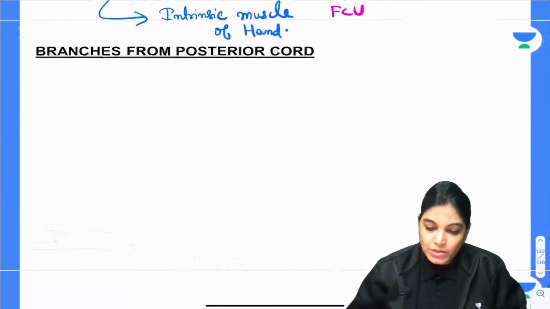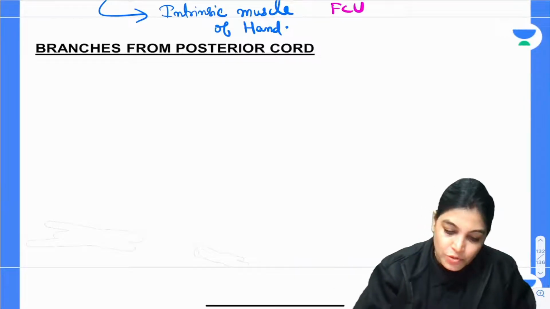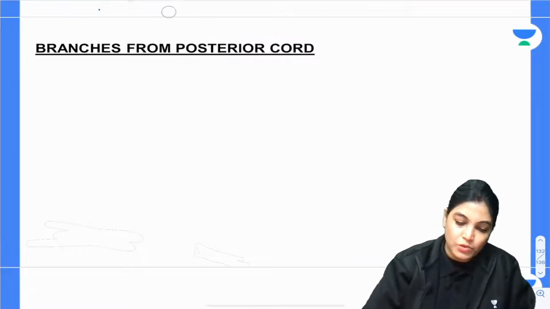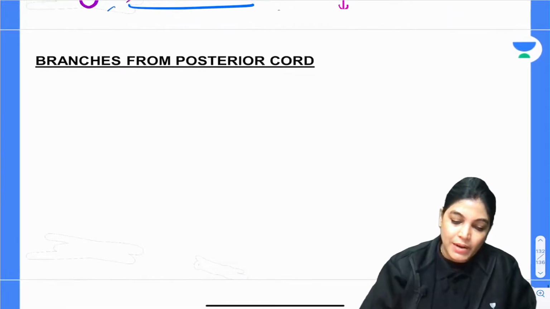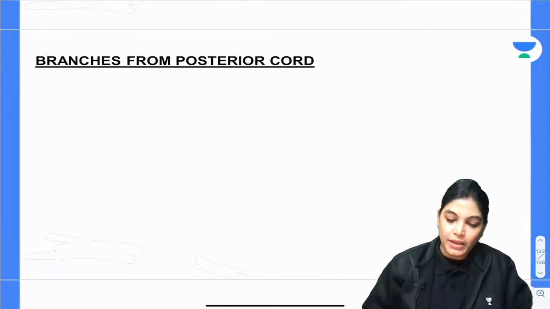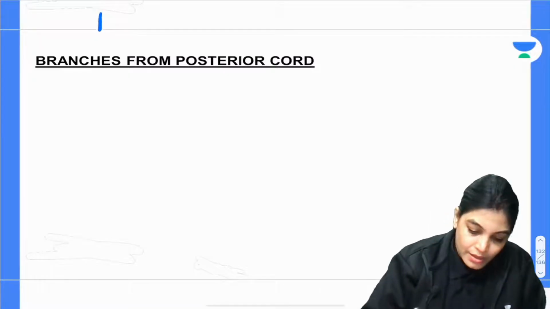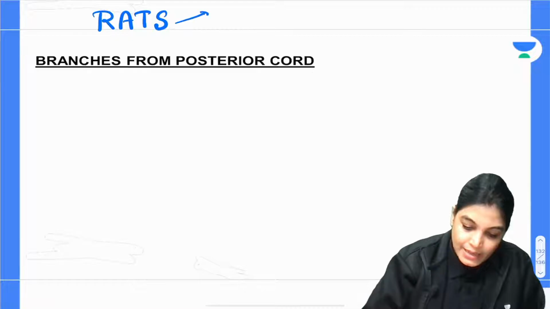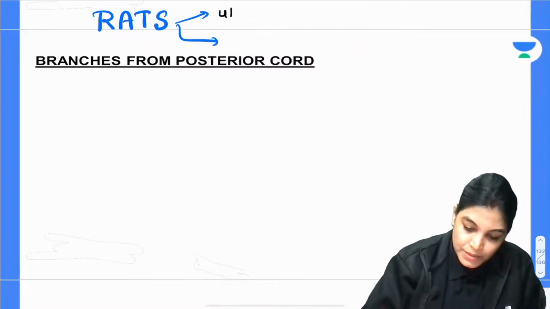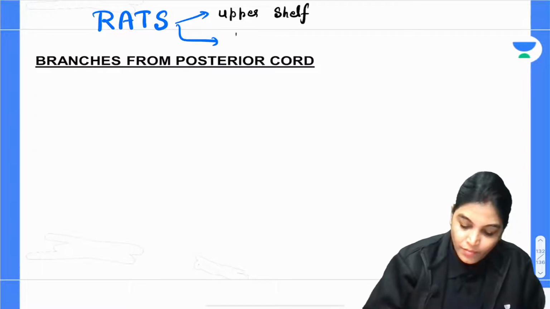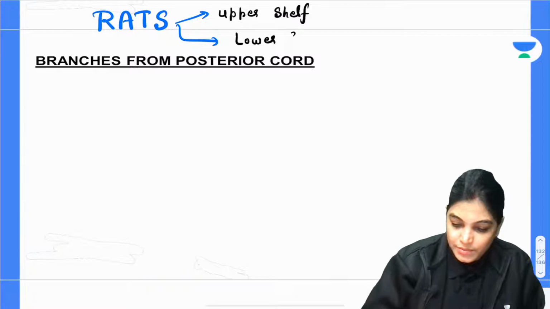Okay, let's talk about the next one, that is the branches of posterior cord. So actually, for understanding the branches of posterior cord, I have made a mnemonic, that is RATS, and these rats are residing in upper self and that of lower self.